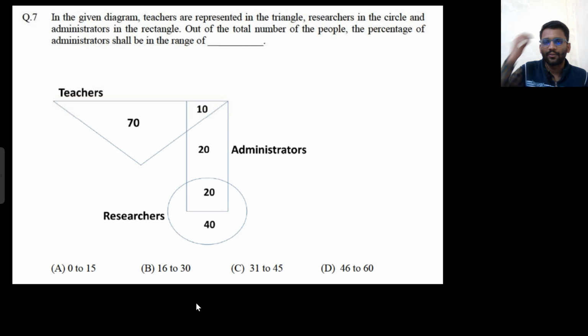Very easy problem, very straightforward. So this triangle represents the teachers. This rectangle represents the administrators, and this circle represents the researchers. So the percentage of administrators.